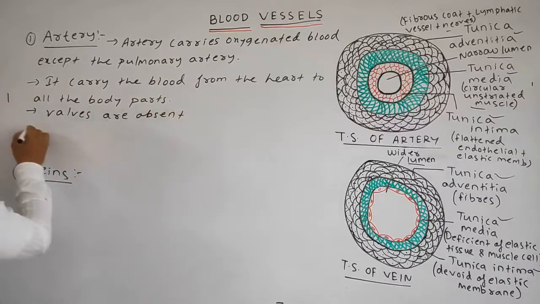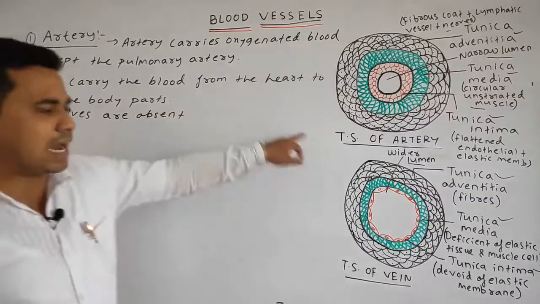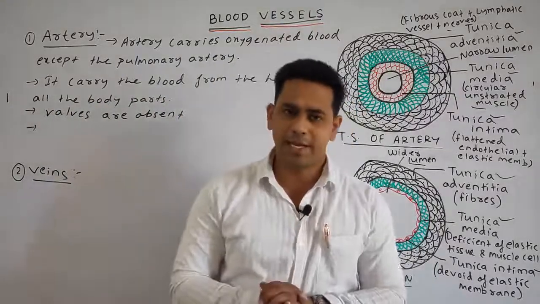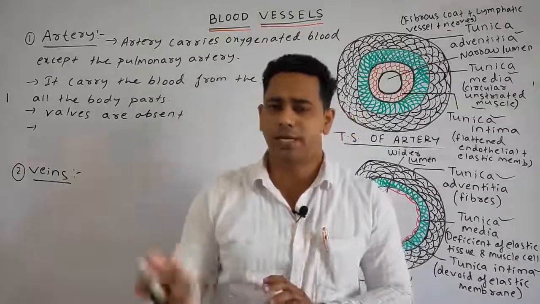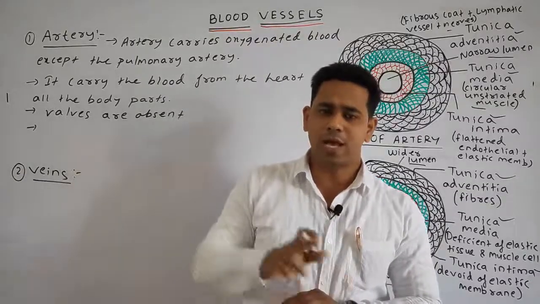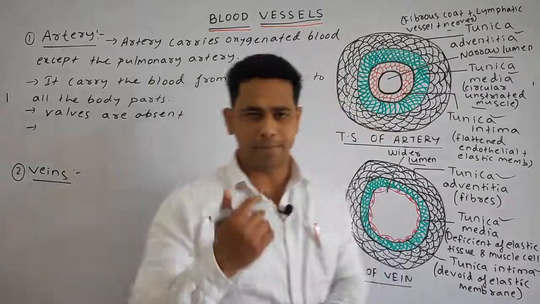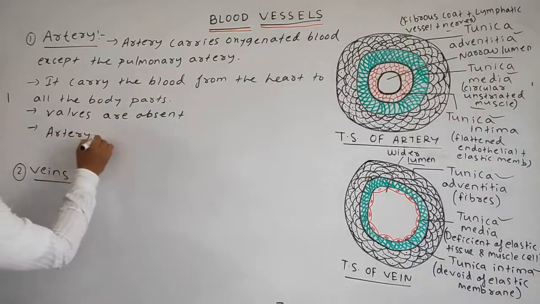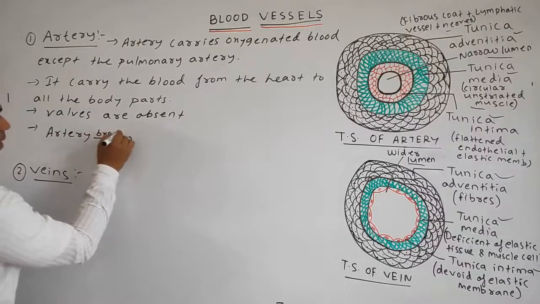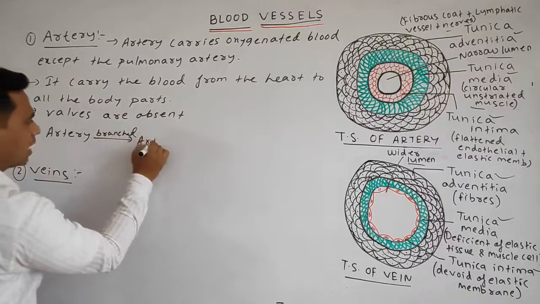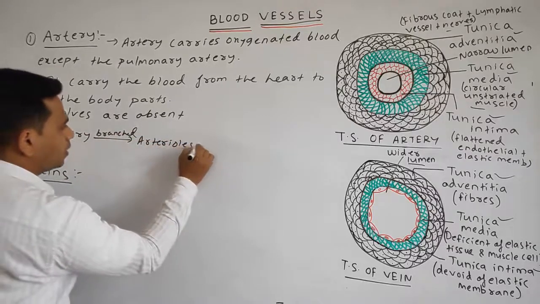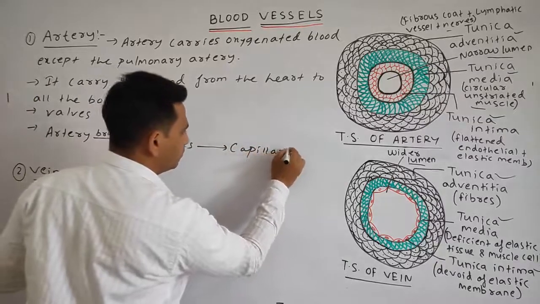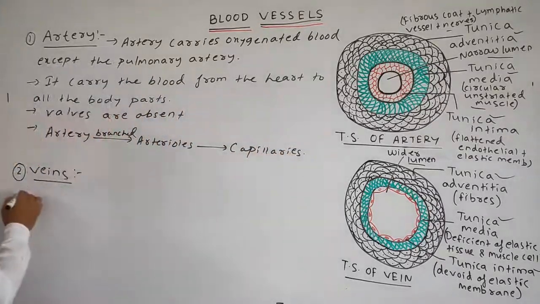Next point. The artery has various branches. The artery is branched to form the arterioles, and further these arterioles are branched to form the capillaries. Similarly, veins.